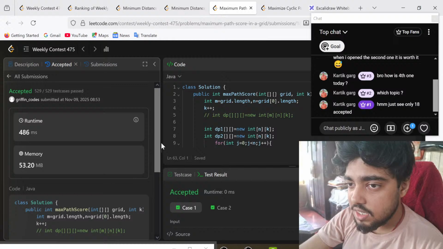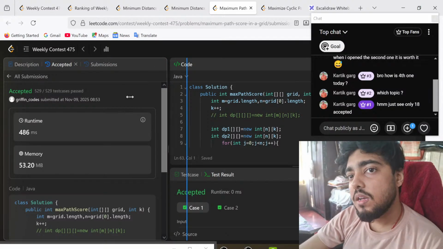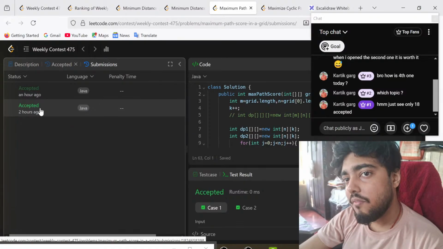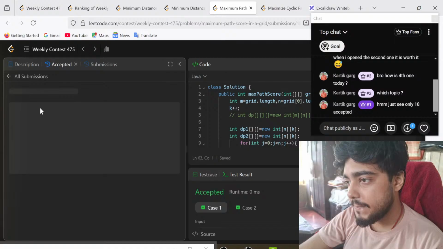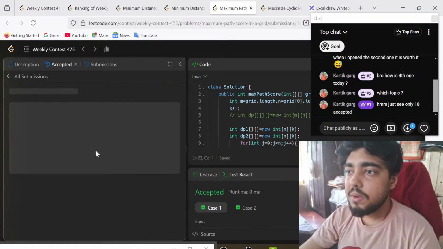The relation is a little bit complex for you to understand. I have got two submissions. First of all, I'll explain the main submission that I have done, the first submission rather, because the second submission is a space optimized solution.